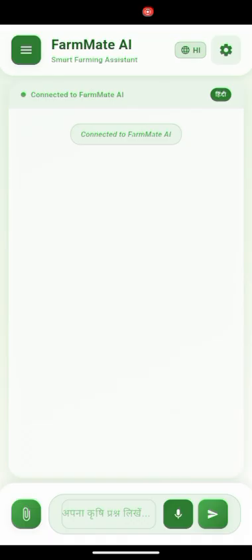Farmers often face challenges like late advice, limited market access, and low awareness of government schemes. They need a solution that is simple, fast, and works even where the internet is slow or unreliable. That is where FarmNet comes in.